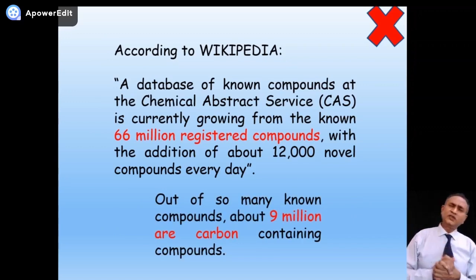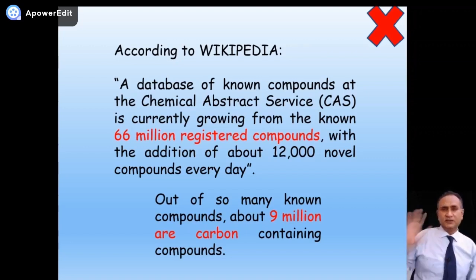So according to CAS, Chemical Abstract Service, there are about 66 million compounds. Out of 66 million compounds, 9 million are carbon compounds. And one more thing, around 12,000 compounds are prepared every day.